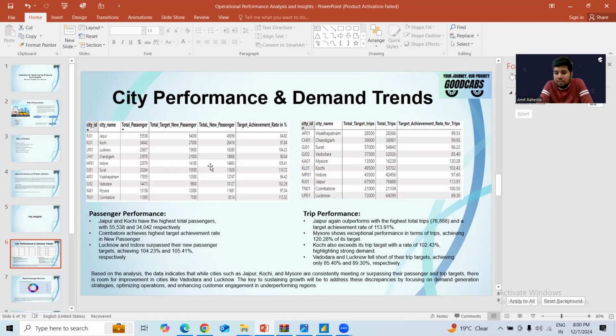Just like if we see Mysore as well as Kochi, they had exceeded the target. So the company is rest assured that these are good performing cities, and they need to focus more on cities like Vadodara and Lucknow. Okay, so they need to understand why their target achievement rate is low, what problems and challenges there are. That is all the company has to look at for these cities.